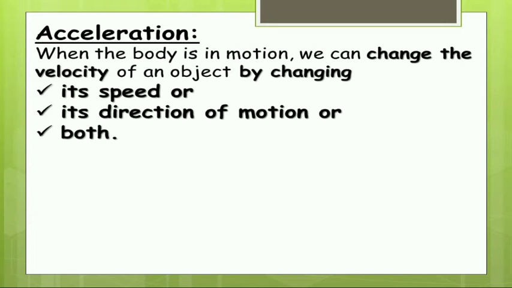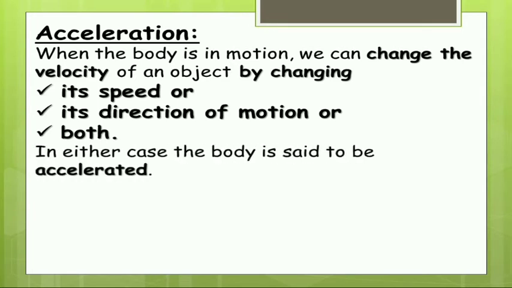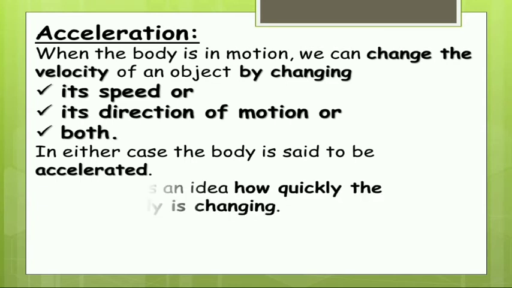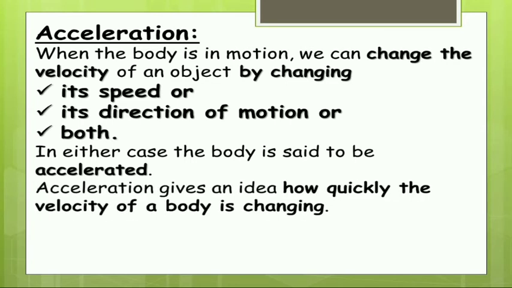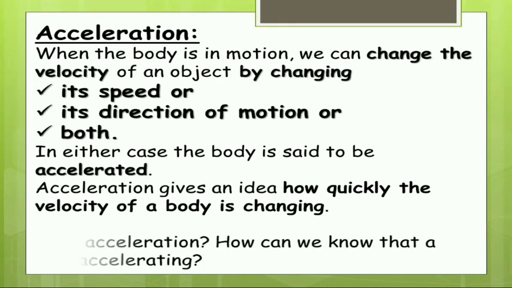So here the velocity can be changed in these three methods. In whatever be the case, if the velocity is changed, then automatically the body is said to be accelerated. So acceleration gives an idea of how quickly the velocity of a body is changing. Not the position, it is how quickly the velocity of a body is changing.